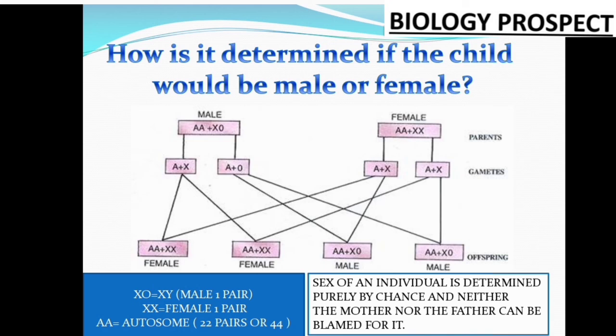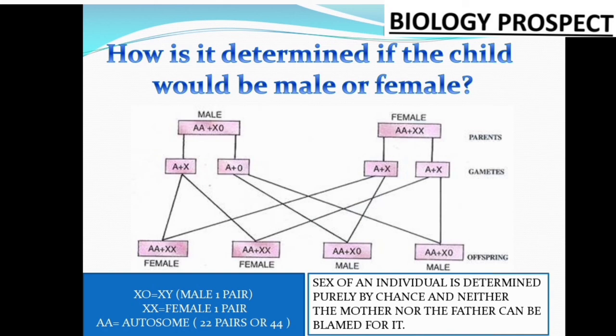Now when one male gamete fuses with a female gamete, that means A plus X mixes with the female gamete A plus X, obviously there are 2A plus 2XX, and XX indicates a female offspring. Again, A plus X mixed with another A plus X also gives a probability of a female offspring or female child.